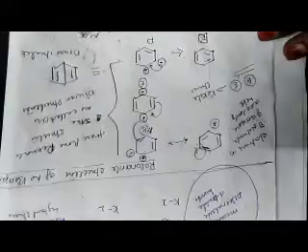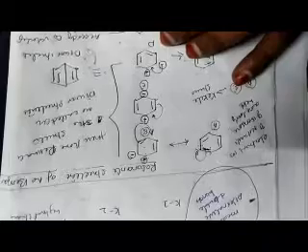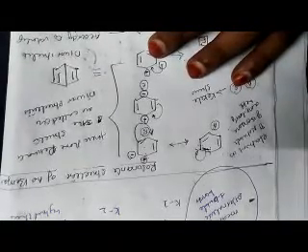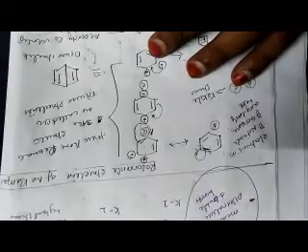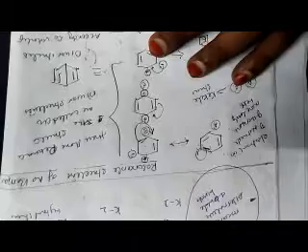According to valence bond theory, for benzene two Kekulé structures are possible, and three Dewar structures are possible.